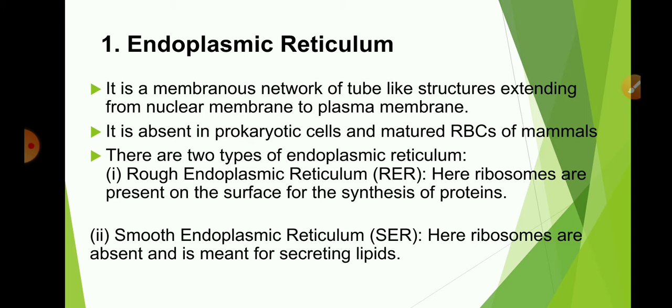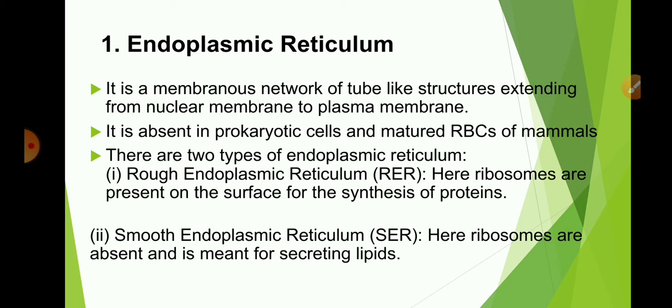Endoplasmic reticulum is the channels or network of transport of the cell. It is a membranous network of tube-like structures extending from the nuclear membrane to the plasma membrane. It is absent in prokaryotic cells and matured RBCs, red blood cells of mammals.